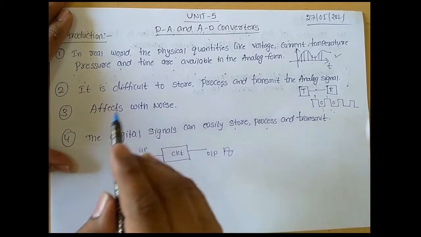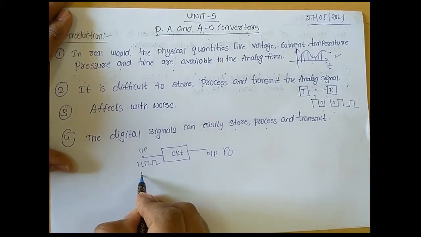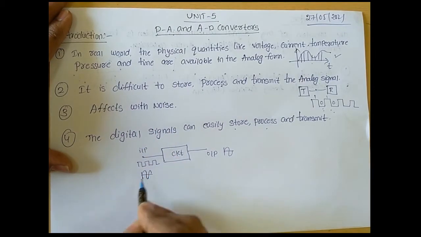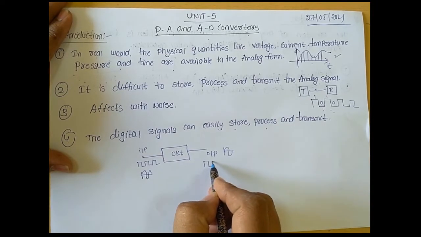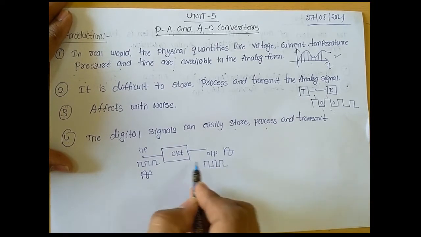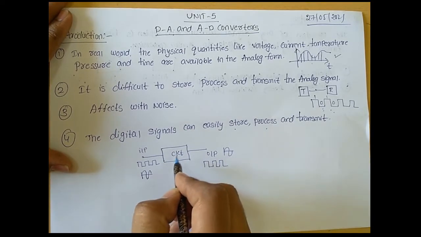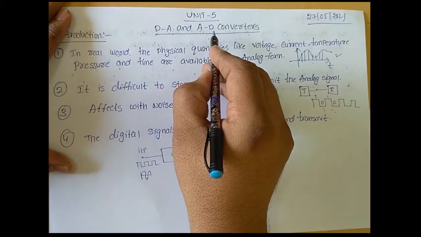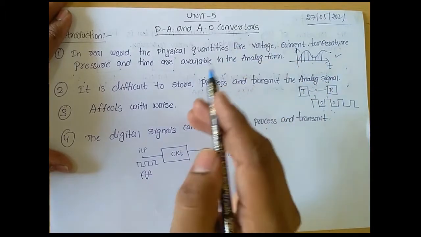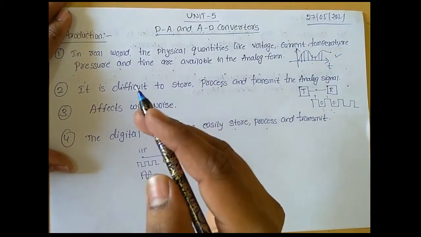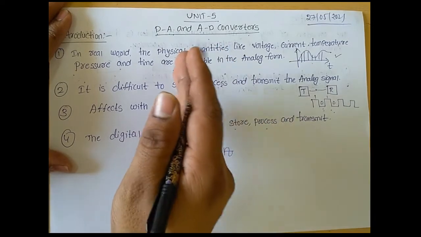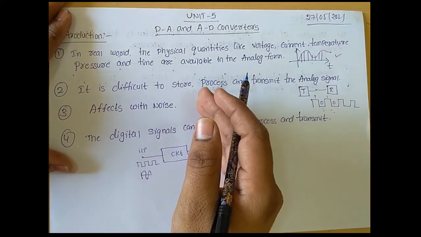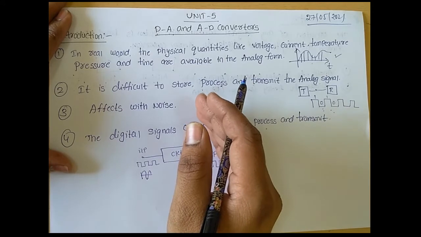Clear? And sometimes here we apply a sinusoidal signal as the input, and here we collect a digital signal as the output. At that time, this circuit we call an analog to digital converter circuit. So here the converters are helpful for converting the analog signal to digital signal and digital signal to analog signal.